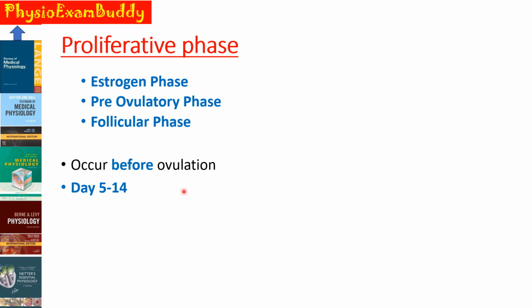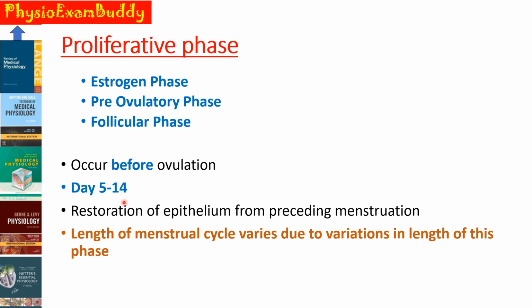So this proliferative phase occurs before ovulation and it is between day 5 to 14 of a menstrual cycle. We all know that day 1 of menstruation is the onset of bleeding or menstruation. So from day 5 to 14 of the menstrual cycle is the proliferative phase, which follows the menstruation.